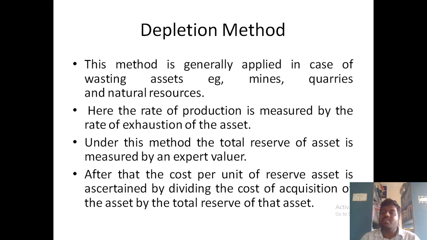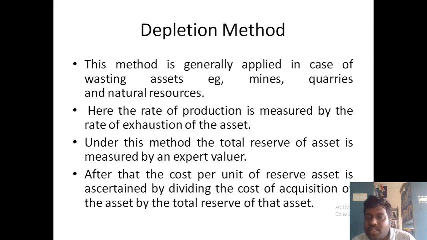In a similar way, the depletion method is discussed only for natural resources. Here, the rate of production is measured by the rate of exhaustion of the asset. If you are getting the asset for 1 year, the complete depreciation will be charged for 1 year only. If you are getting the asset for 10 years, then the depreciation is charged for 10 years. So, here the life is decided based on the tender.